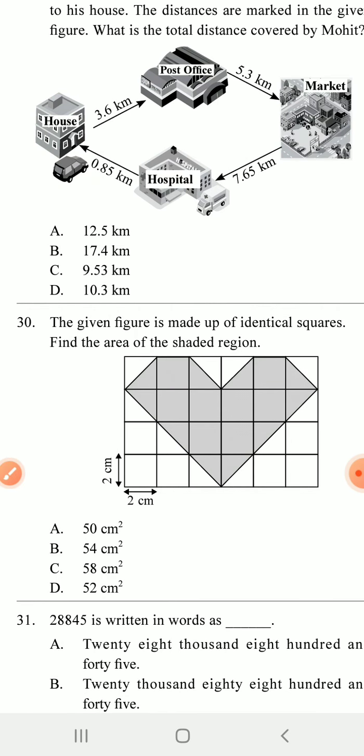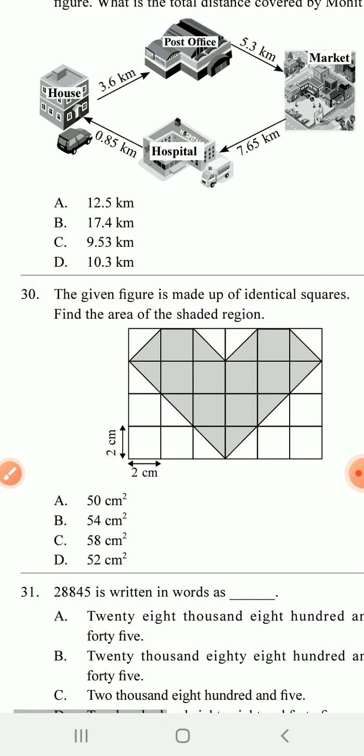Number 30, the given figure is made up of identical squares. Find out the area of the shaded region. Here there is a formula: if a square is half, then you can take it as 1, you can take its area.